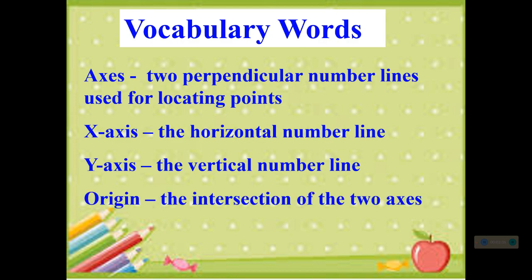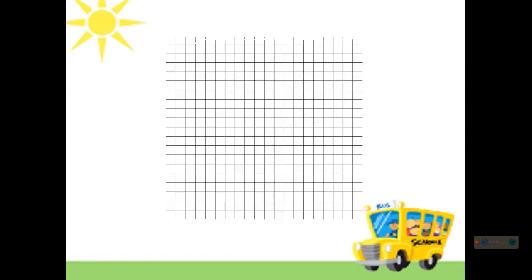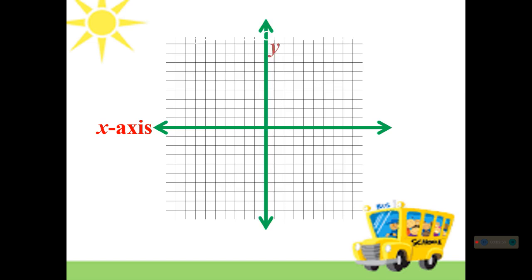To continue, let us have again this graph paper. For example, you have your graph paper beside you. We have here the x-axis, the horizontal number line. Later, we are going to put numbers on each place.